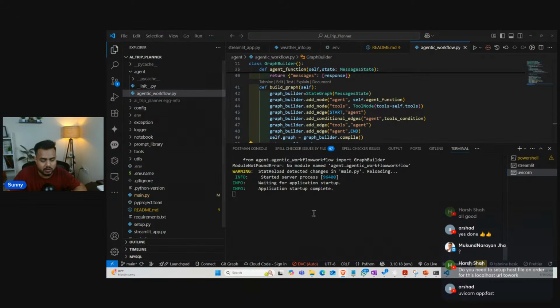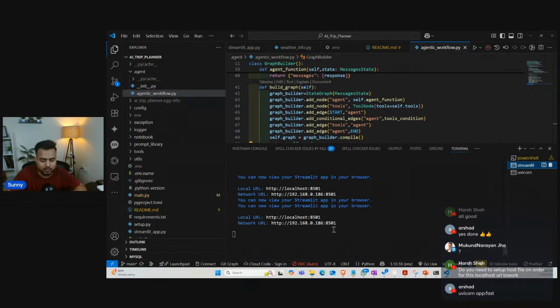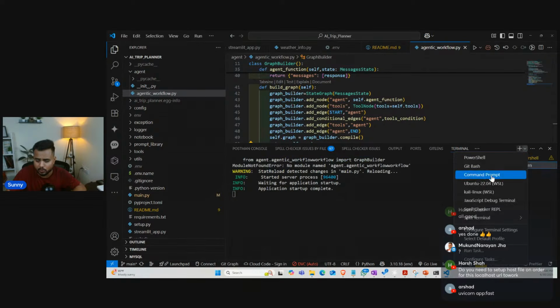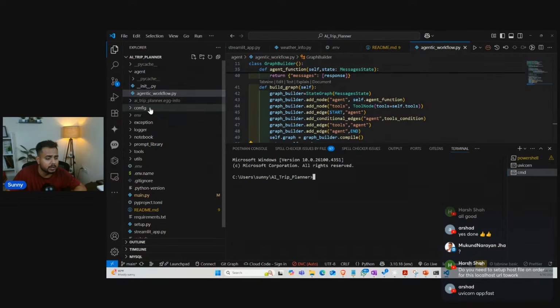So running FastAPI. This is perfect. And here is my URL, guys. So I'll simply press Control C, or I will delete this particular one. I'll kill it.